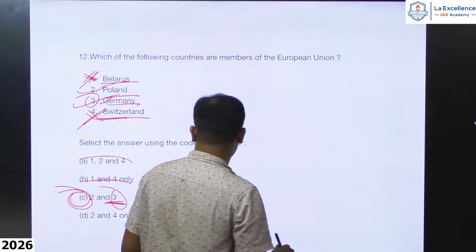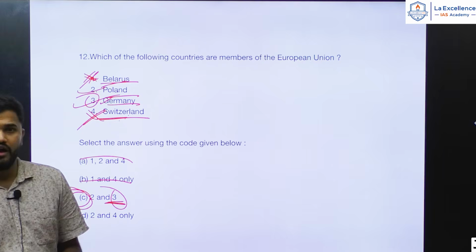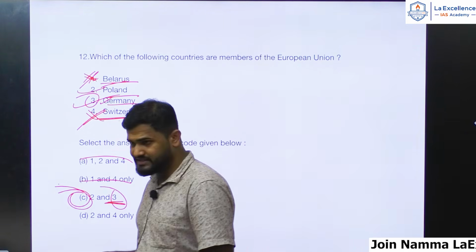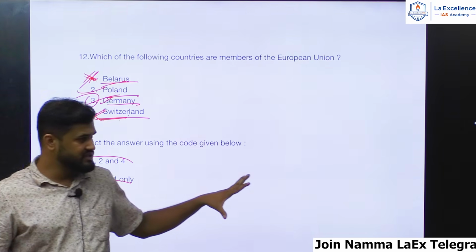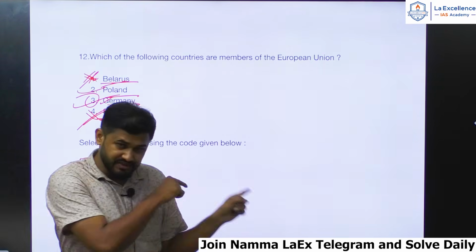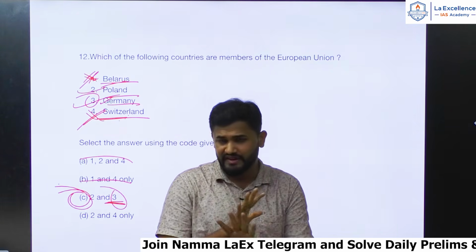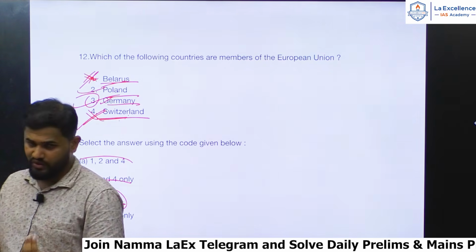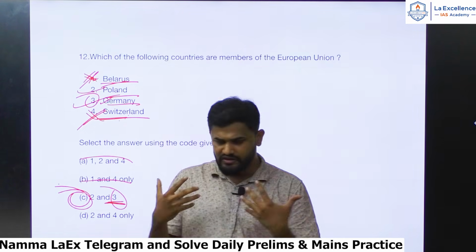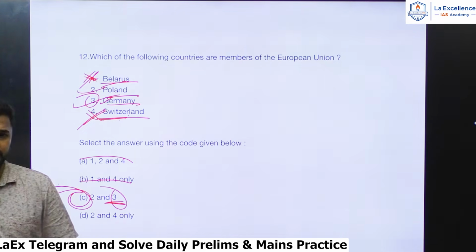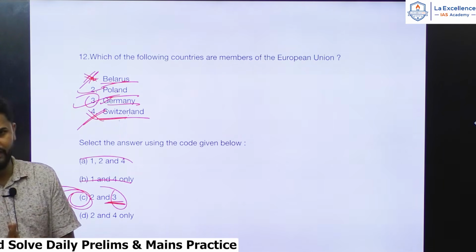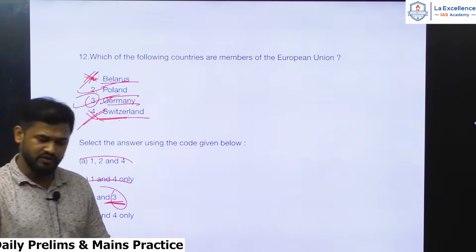So these are the 12 questions I have chosen from the mapping and IR sections. Hope all of you had important insights, and most of these questions were in the moderate category. Some of these questions were definitely bouncers. I don't know on what logic UPSC has asked such questions, which demand a lot of memorization, which is not humanly possible. Otherwise, the majority of these questions are at moderate level, and a few easy category questions were also there.